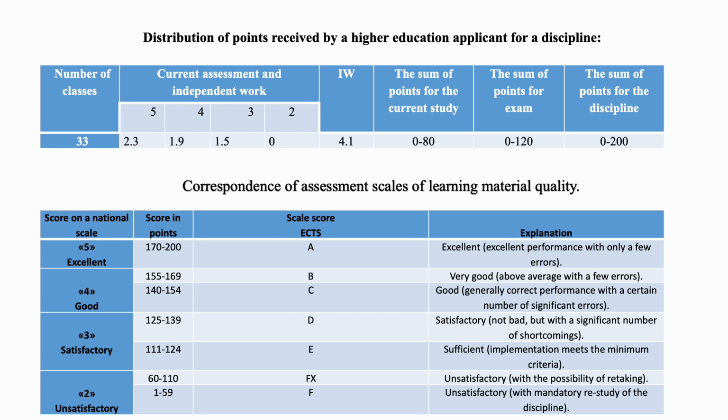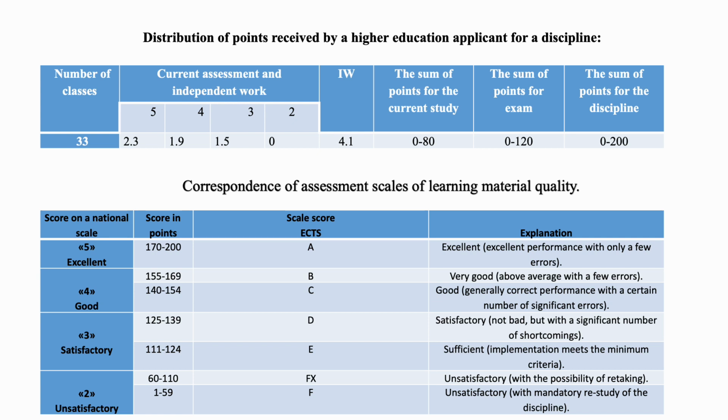In sum of the exam, it will be possible to get 200 points, which on the national scale means excellent. The ECTS scale score is A. For their practical classes, each of you will get marks like 5, 4, 3, which give you 2.3, 1.9, or 1.5 points respectively.